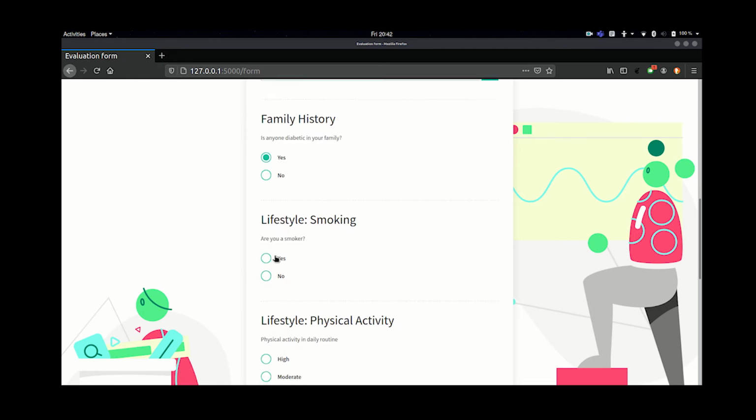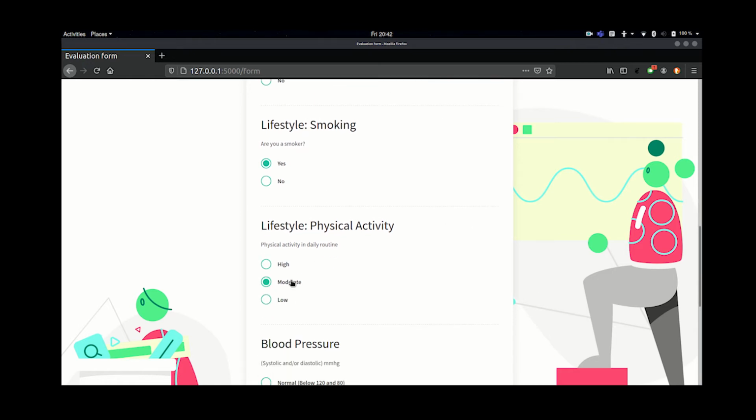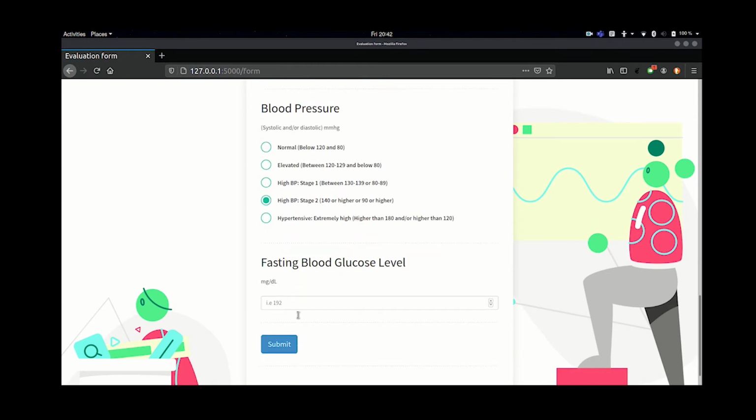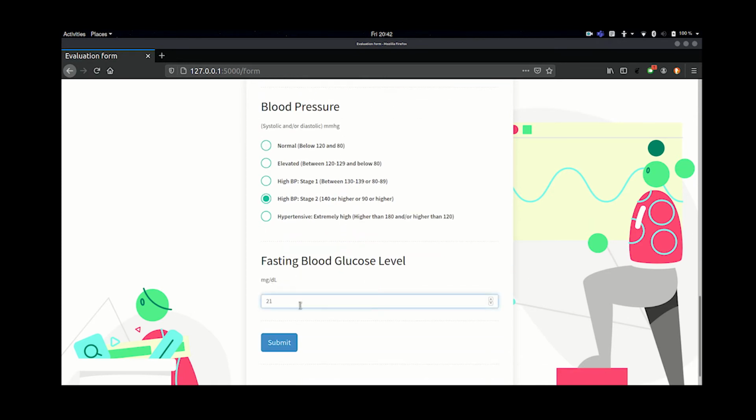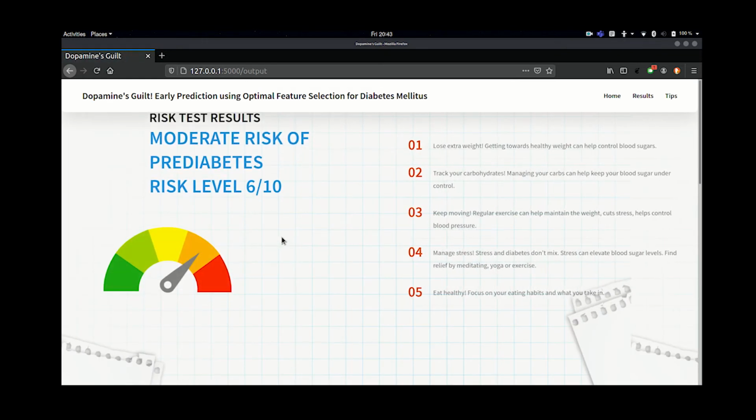Based on my user inputs, the algorithm that will be used will be support vector machine, and that will output the possibility of the risk level that I may be diabetic or not. So here is the output page. We have a risk meter as well as the level, which highlights the severity of the risk based on user inputs, and we have certain tips based on our output.